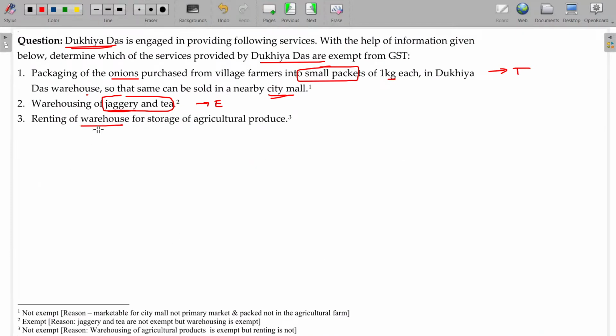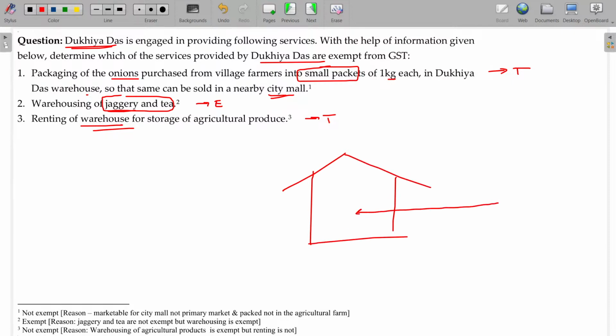Now, renting of warehouse for storage of agricultural produce. Renting of warehouse for storage of agricultural produce, taxable. Okay. What does it mean? I have the warehouse. I get the material from X for a consideration. So he stores his goods here and makes a payment of rupees 1000 per month. GST will not be attracted.